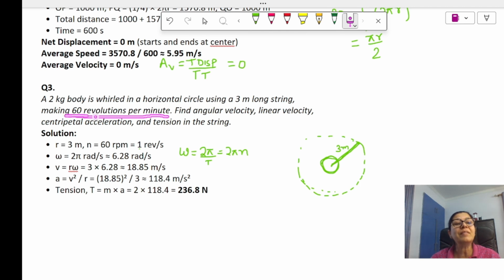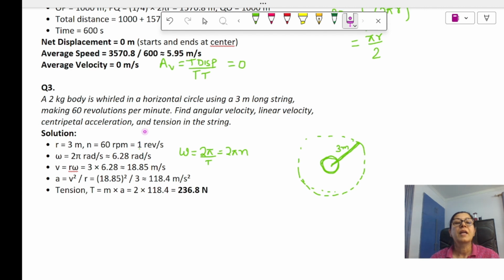This is the frequency which is given, but the unit we take is in seconds, and here it is given in minutes. So we will divide it by 60. So n equals 60 divided by 60, because 1 minute equals 60 seconds. So it comes out to be 1 revolution per second.